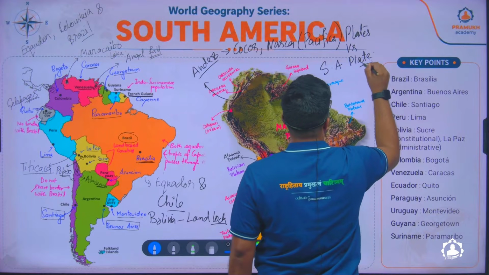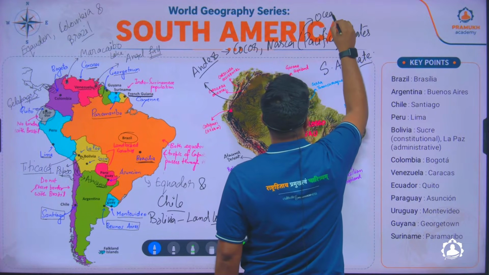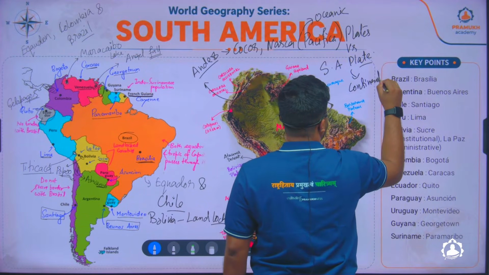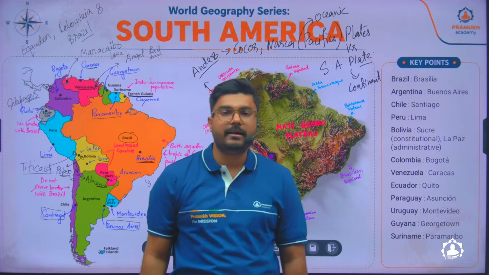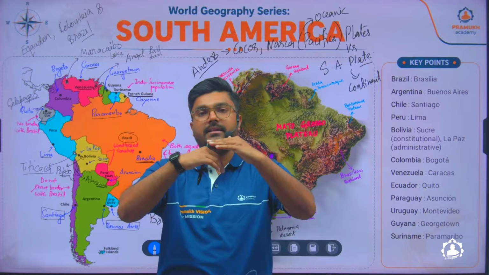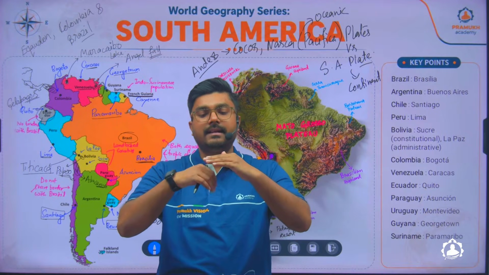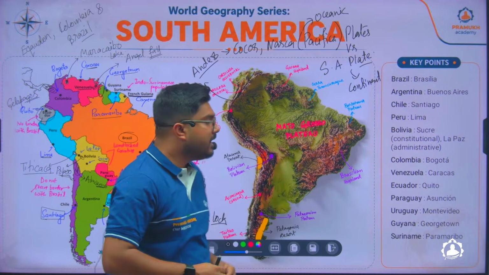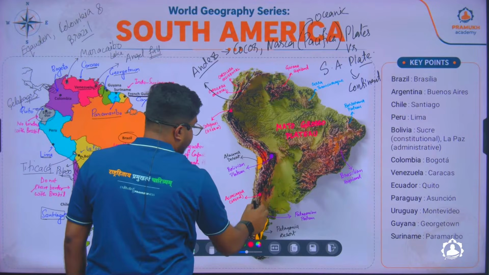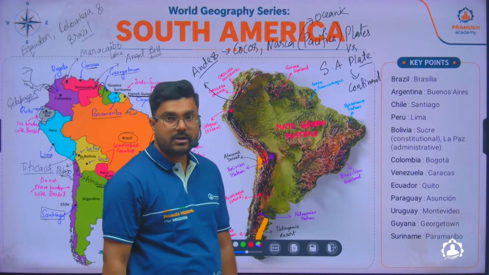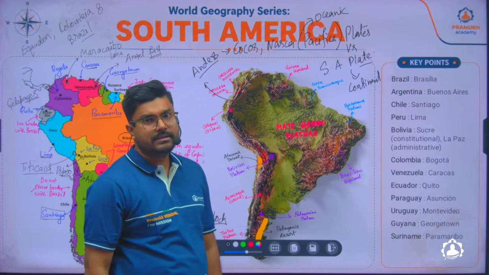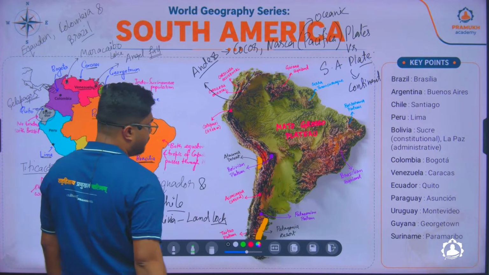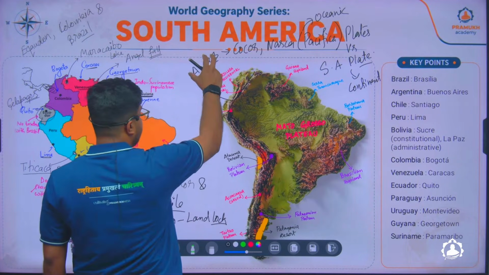And because one of the plates is oceanic in nature and this is continental in nature, what happens is that when the oceanic plate collides with the continental plate, we know the oceanic plate gets subducted beneath the continental plate, and as a result, there are volcanic activities happening on the boundaries of the continental plate, and thus we can say that the entire mountain range here is volcanic in nature, and also there are earthquakes, severe, frequent earthquakes. So overall, you can say this is the largest mountain range of South America, that is the mountain Andes.